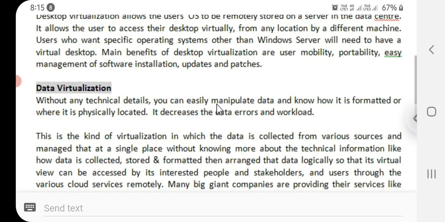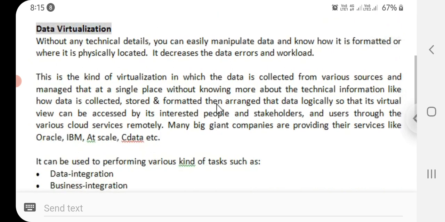Next one is data virtualization. Without any technical details, you can easily manipulate data without knowing how it is formatted or where it is physically located. It decreases data errors and, of course, workload. This is a kind of virtualization in which data is collected from various sources and managed in a single place, without knowing the technical information such as how the data is collected, stored, formatted, and arranged.